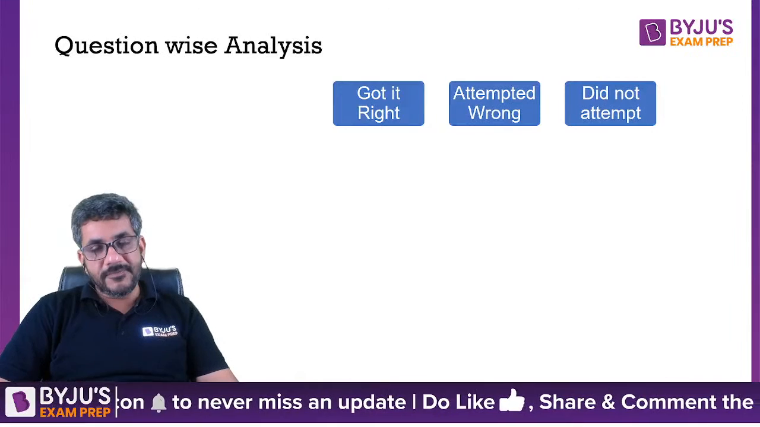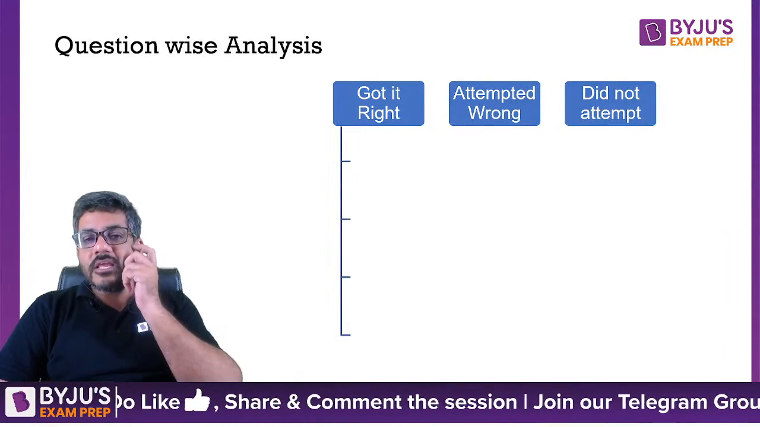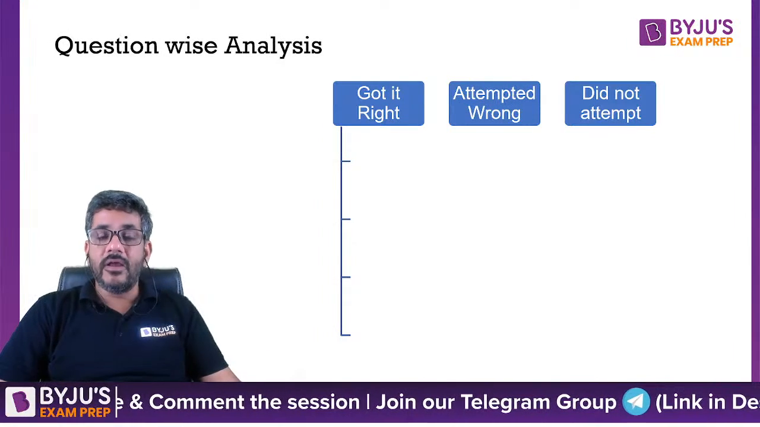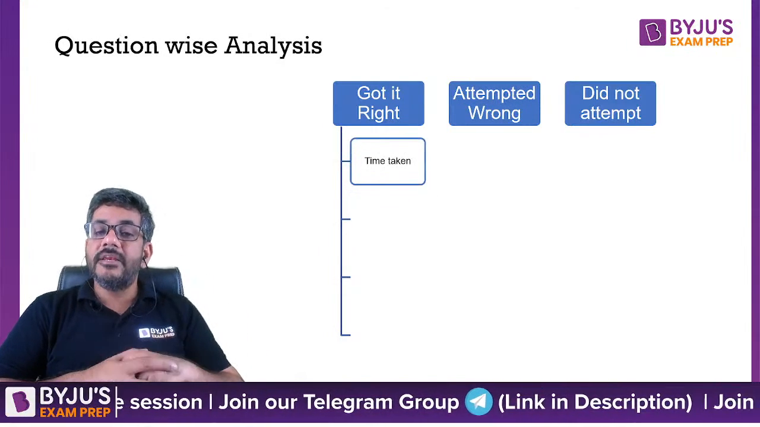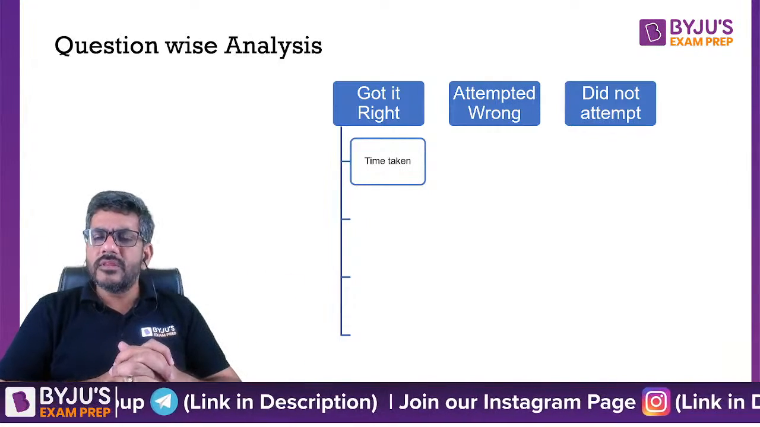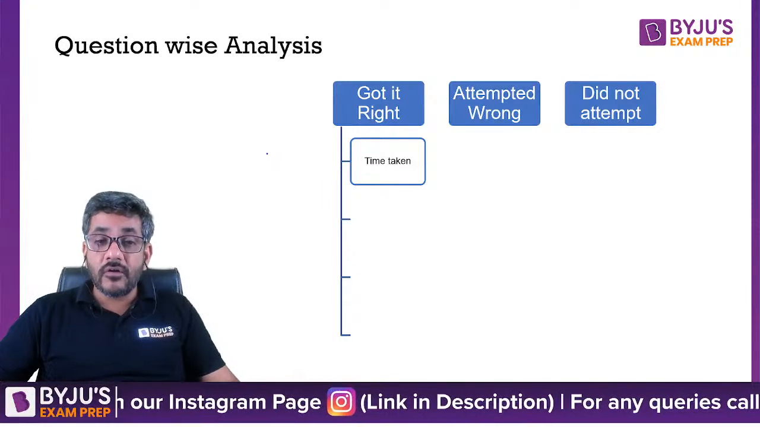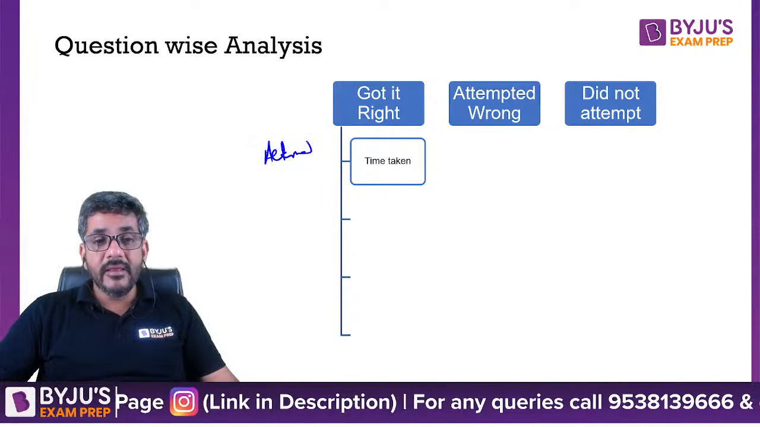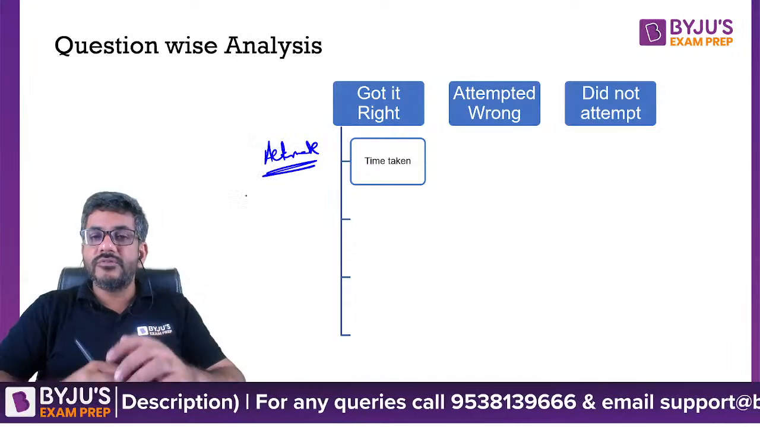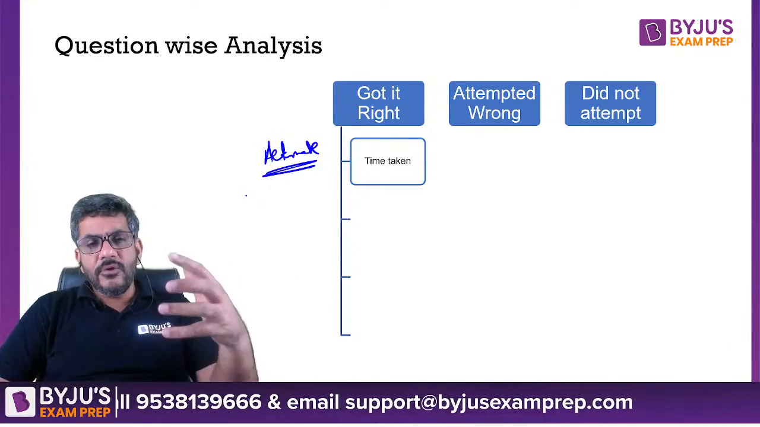Okay. Let's first talk about the questions that you got right. If you got the question right, the first thing you have to see is how much time you spent on it. Did you spend more time than what was needed? Is there any alternate solution of the question possible? Right? Even if you got it right, you have to see, can I do this question by some shorter way? Can I use some options?